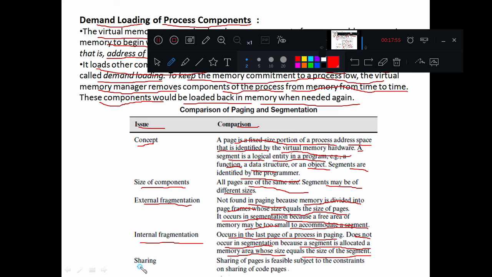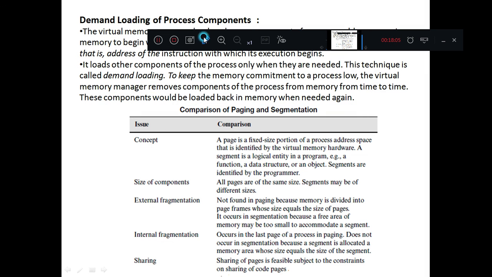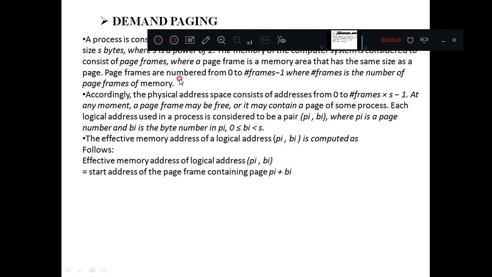And the last one, sharing. Sharing of pages is feasible subject to a constraint on sharing of code pages. Okay, so these are the differences between paging and segmentation.